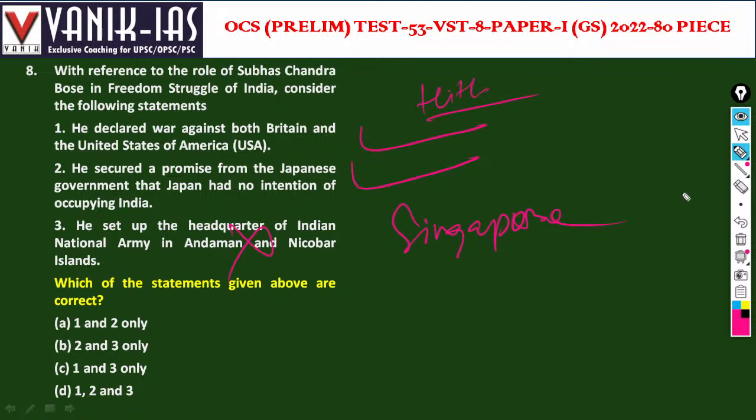Yangon, Singapore. He established the headquarters of the Indian National Army. The Indian National Army is also called the Azad Hind Fauj. That was established in 1942. In 1942, the INA was established.